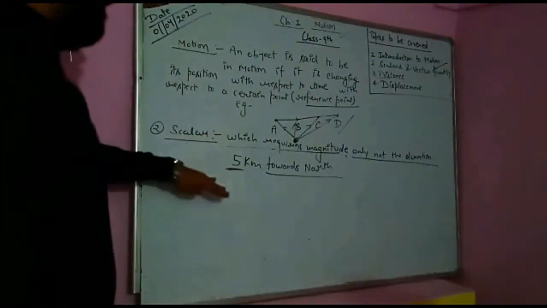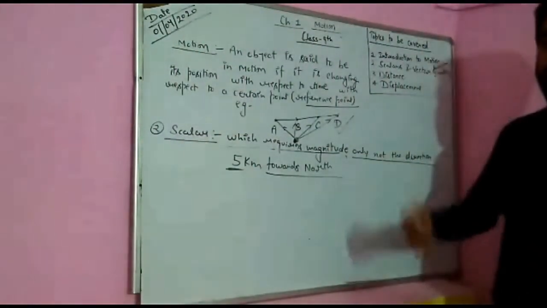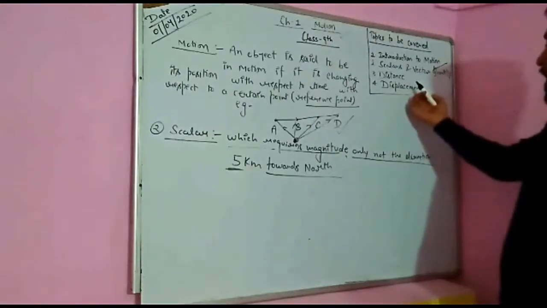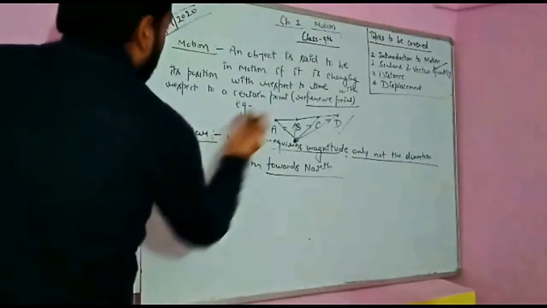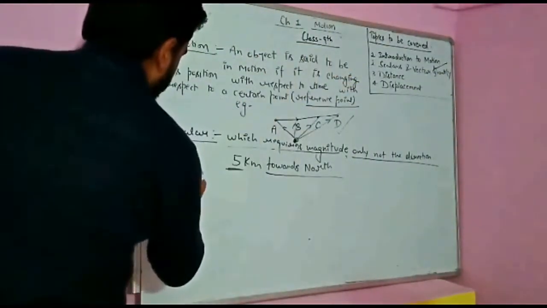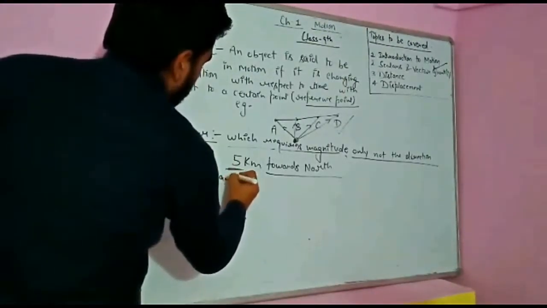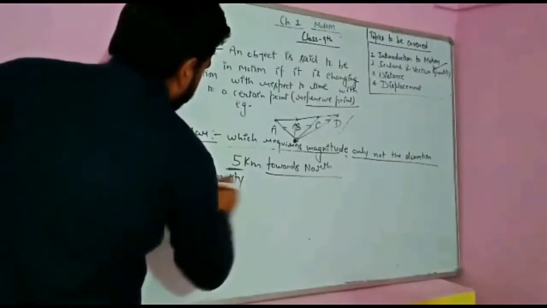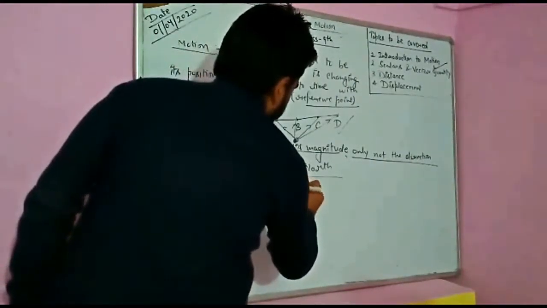There are few physical quantities which do not require the direction, they require only the magnitude. Later when we explain distance and displacement, you will understand these. Then firstly we have to explain vector quantities. Students, these are the quantities which require magnitude as well as the direction.